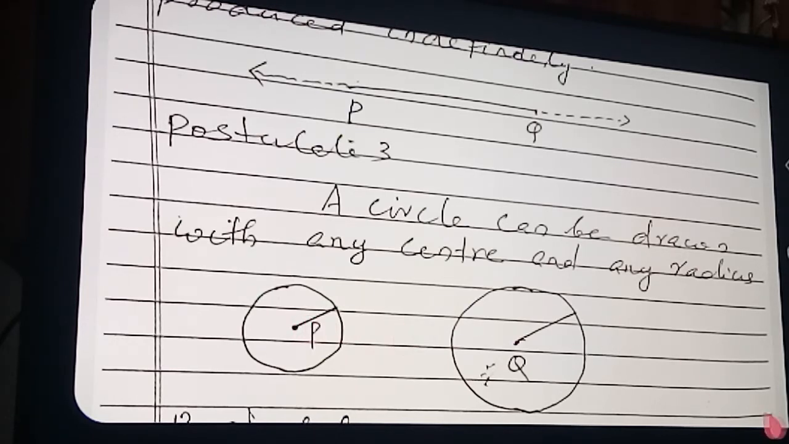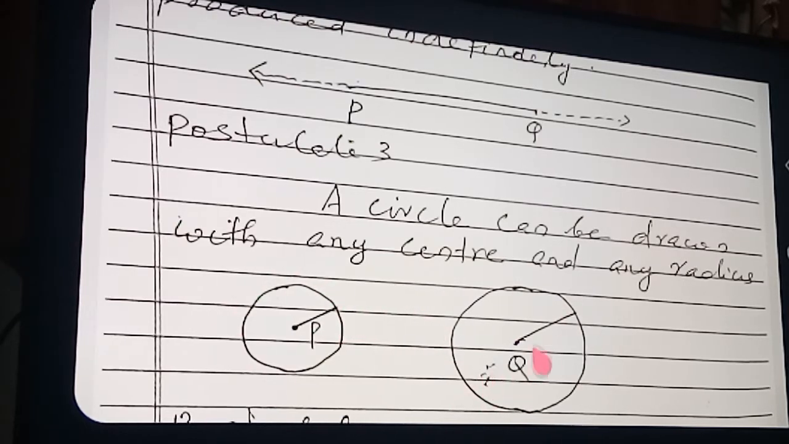Okay, so now we can come to our point. A circle can be drawn with any center and any radius. Anywhere in the plane you mark a point, and with the help of the compass you can draw a circle. With the compass we take a particular distance, and every now and then the distance will not change. So any fixed distance we take, and then we can draw the circle.